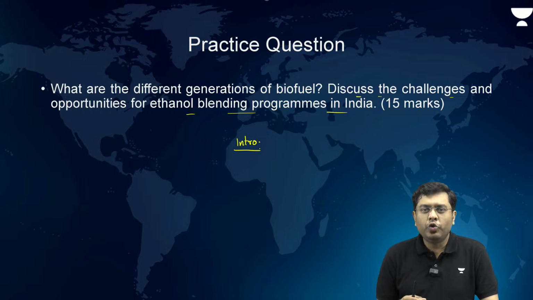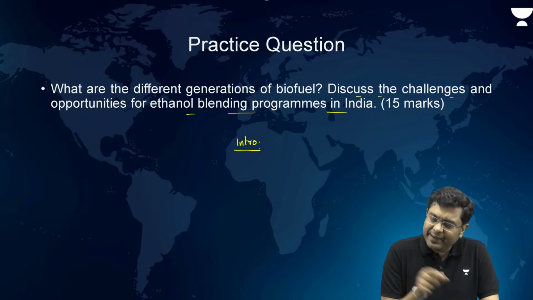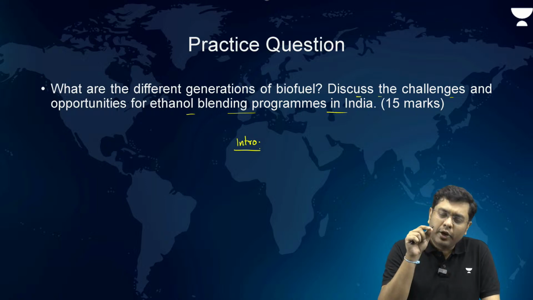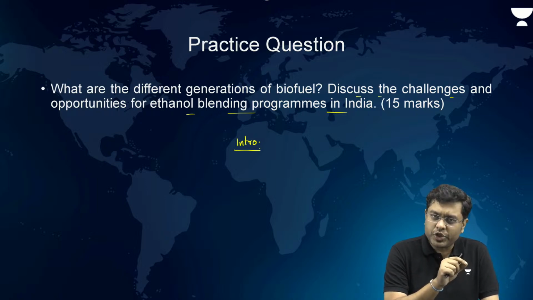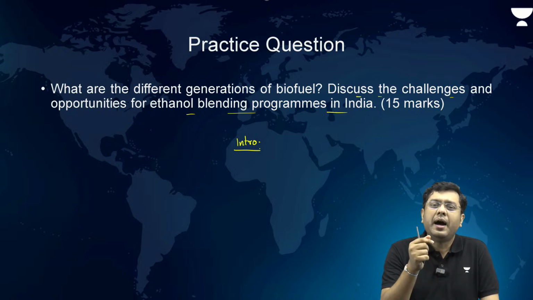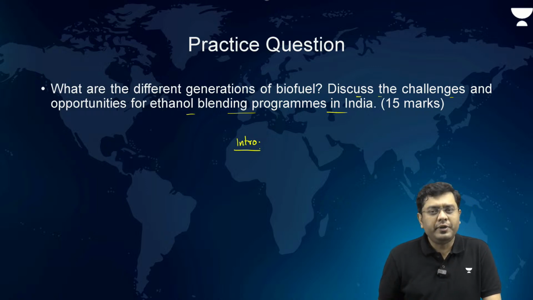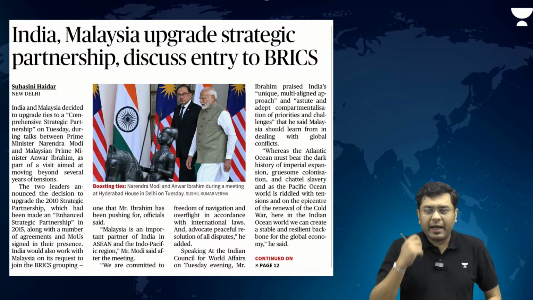And then in the conclusion, this ethanol blending is important for India not only to save its foreign exchange reserves, but at the same time allow India to improve the level of income for the farmers in a larger community setup. Okay? Now, the next article.